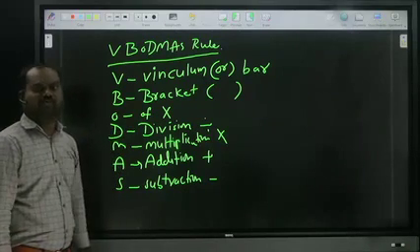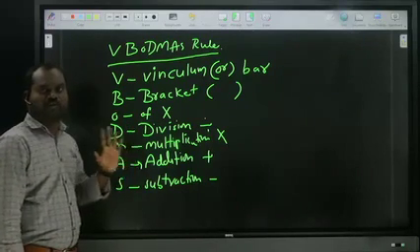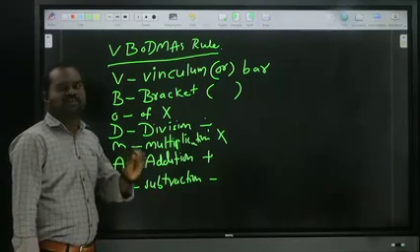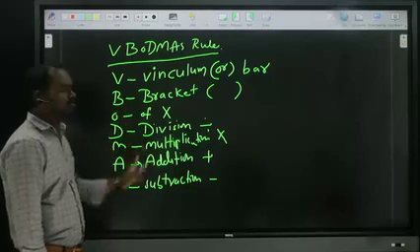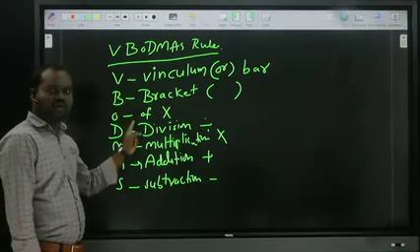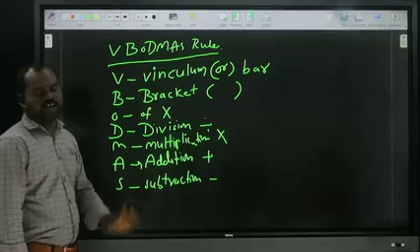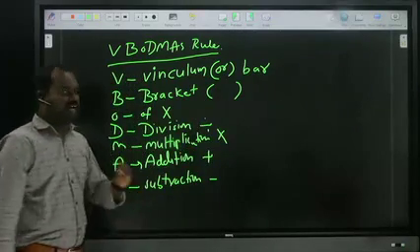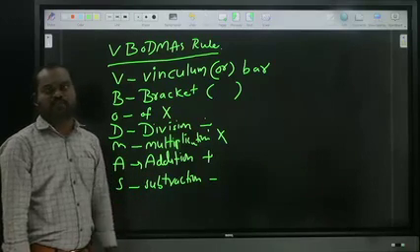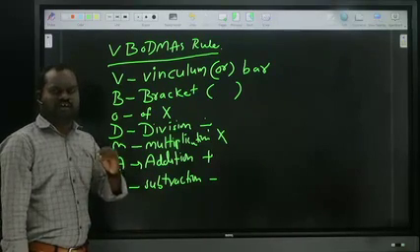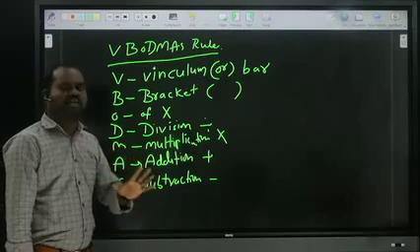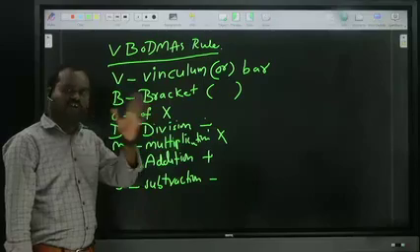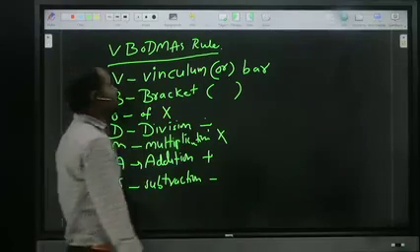We should not change the order of preference. If you change the order of preference, you will get some answer, but we should treat that as the wrong answer. So always follow the V Bodmas rule: vinculum, bracket, of, division, multiplication, addition, subtraction. Now, generally a bracket is indicated in this way. Brackets also have types. In everyday mathematics we use them, but nowhere do we concentrate on brackets. In this topic, simplifications, we have to focus on brackets also. Now let us see what the types of brackets are.